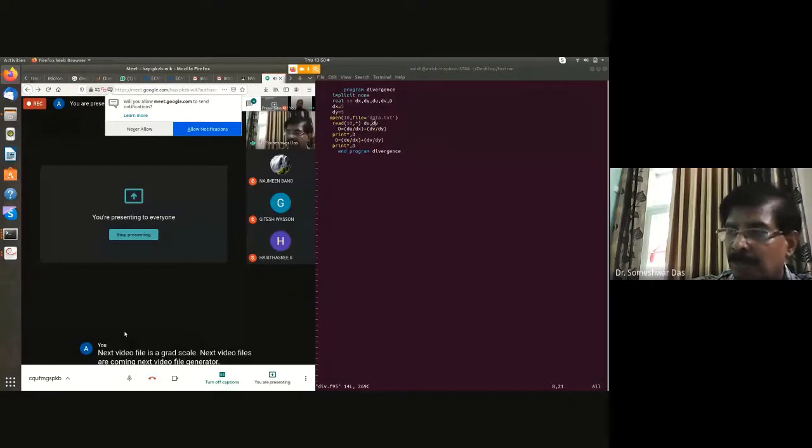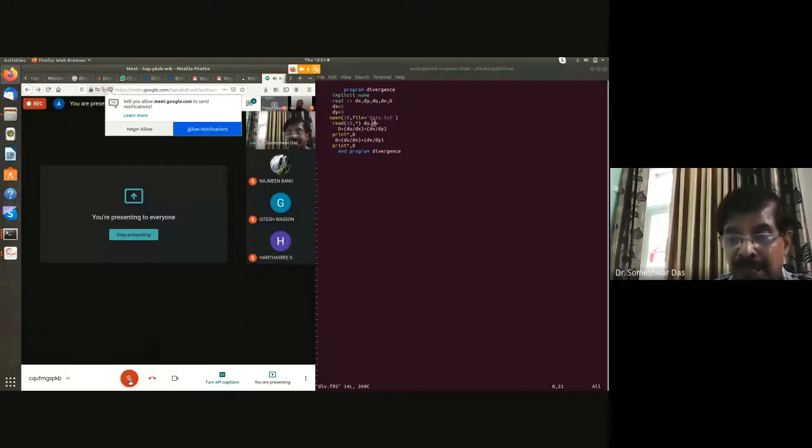GrADS is having so much of flexibility. Earlier, I don't know, maybe they have stopped it now, but earlier it was actually able to read the binary files also, netcdf file also. तो तुम्हारे पास अगर binary data file है तो जैसे ग्राड का जो फॉर्मेट होता है, उस ग्राड का फॉर्मेट में तुमको उस फाइल को लिखना पड़ेगा, और that is what is here. तो तुम print comma d, this print comma d in your program file, you have to print in a file in a proper format which is the GrADS format, right? तब जाकर के वो grad format में store होगा, and when you run the GrADS then you will